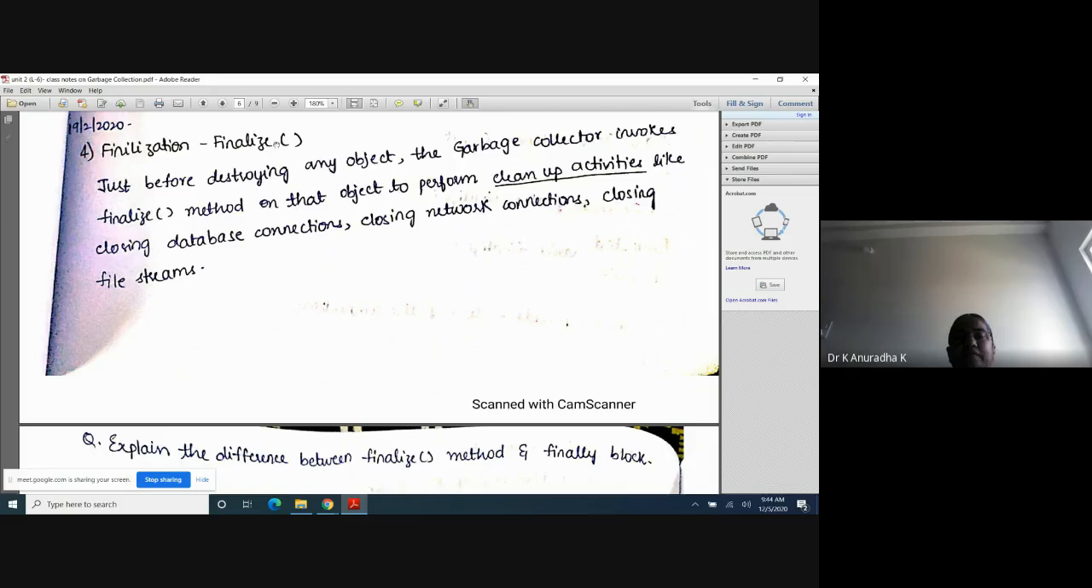What is the very, very important finalize method? What is the role of this finalize method in garbage collection? I will explain. Just before destroying any useless object, the garbage collector invokes the finalize method on that object to perform cleanup activities like closing database connections, closing network connections, closing file streams or files. Understand the role of finalize method in garbage collection.